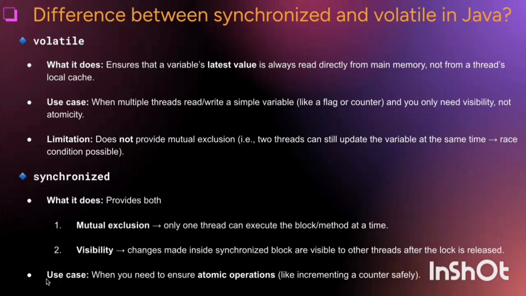Next, the difference between synchronized and volatile in Java. Volatile ensures that the variable's latest value is always read directly from main memory, not from a thread's local cache. Use case: when multiple threads read or write a simple variable and you only need visibility, not atomicity, then we can use volatile. Limitation: volatile does not provide mutual exclusion, but synchronized provides both mutual exclusion and visibility.